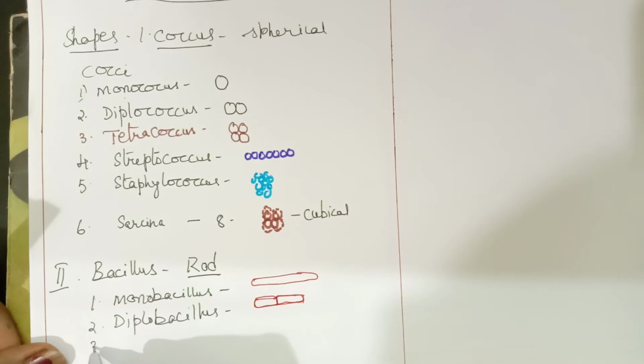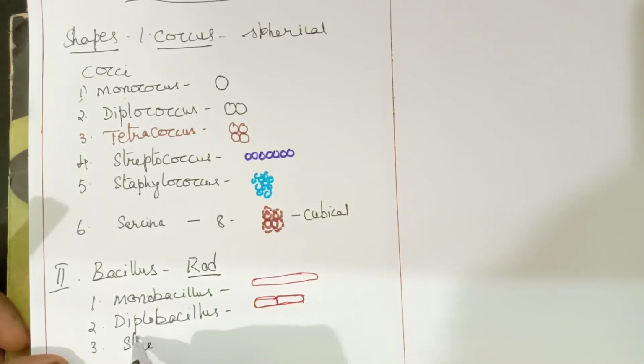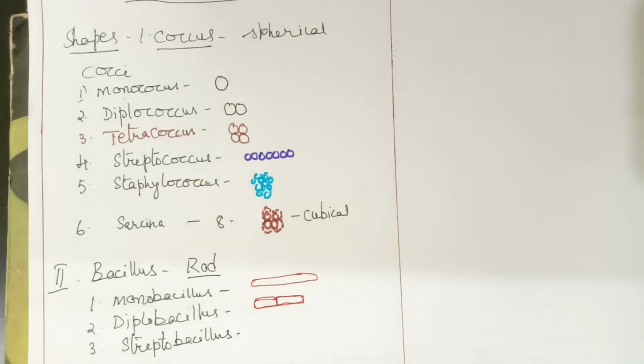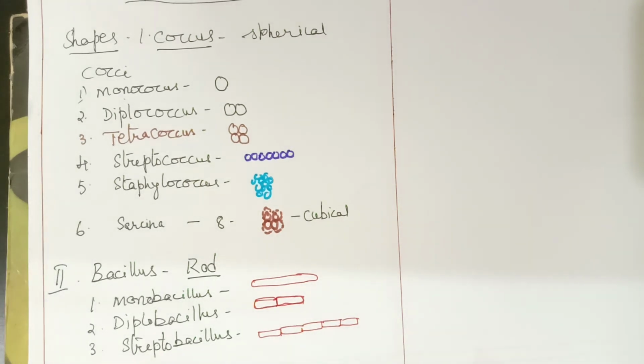And the third type of arrangement we find is called streptobacillus. Strepto means a chain, like we have seen in coccus. So rod-shaped bacteria arranged one beside the other, forming a chain, are called a streptobacillus. So these are the rod-shaped bacteria.